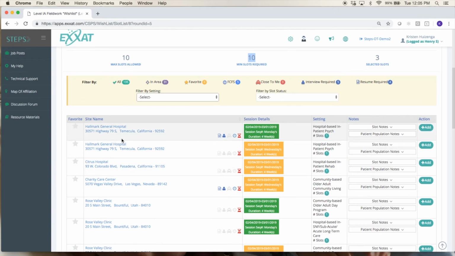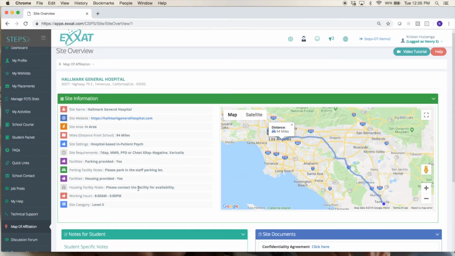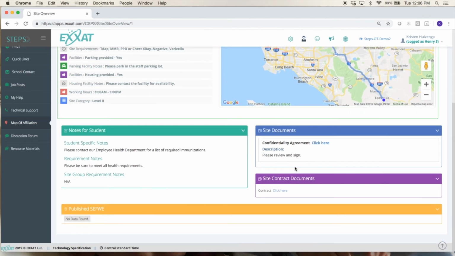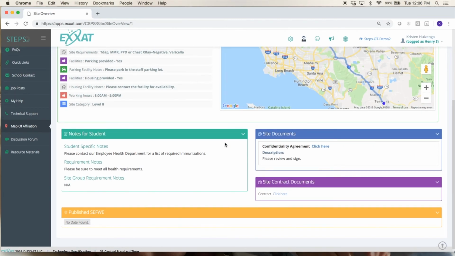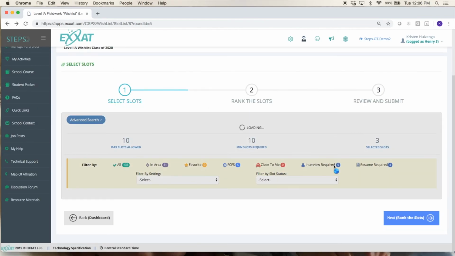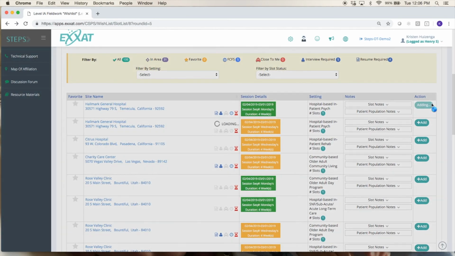If you're interested in a site and you want to find out more information about it, you can just click on that site's name. That's going to load a page with some information about the site that your school has provided. So here you can see things like, do they provide parking, where you should park, the hours, some general notes, requirements, documents that your school has provided, sometimes even old SEFWEs if prior students have gone here, you can see those as well. So definitely look through all this information, and then if that's a site you're interested in, you'll want to go ahead and add it to your wish list. So if you would like this slot, you'll just add it.